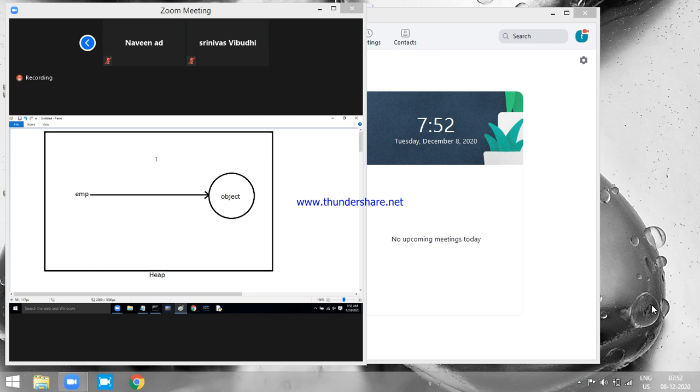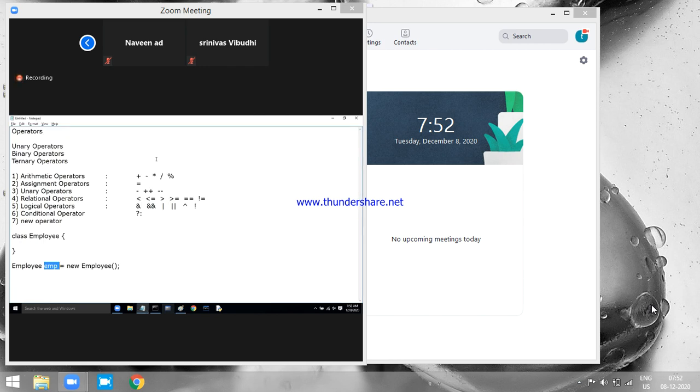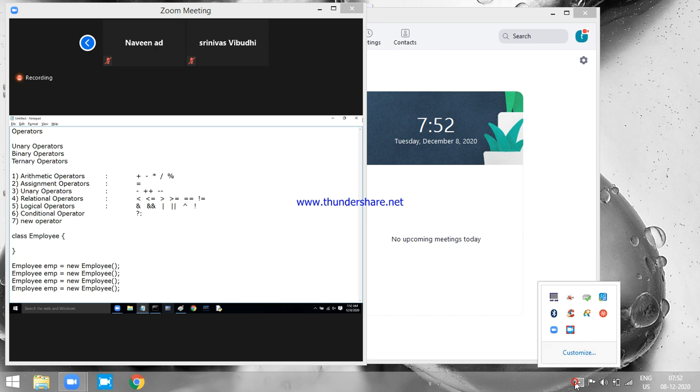And for any class, you can create any number of objects. Here I am creating one object for the employee class. You can create one more object, as you can create any number of objects. It is your choice how many objects you want to create.